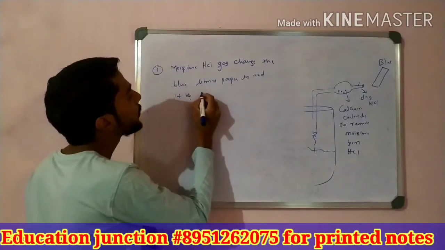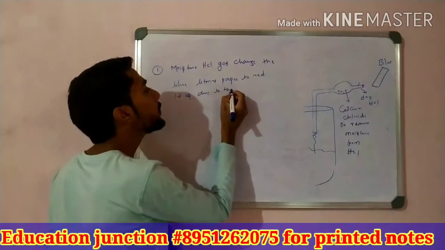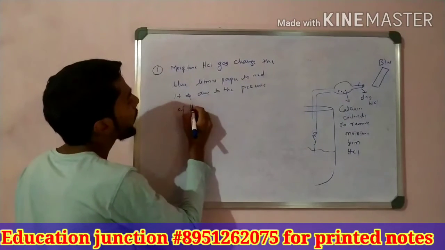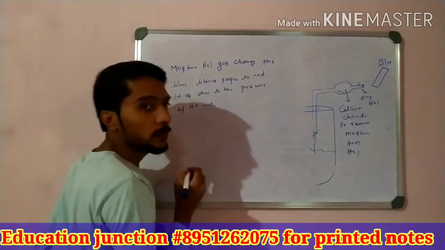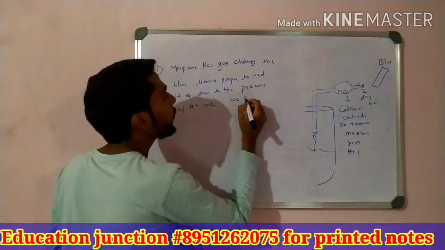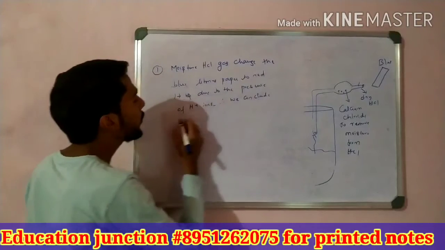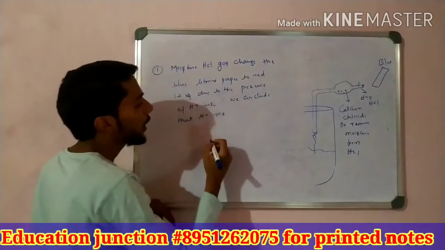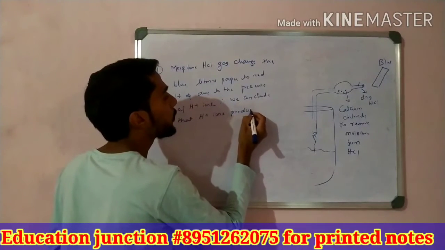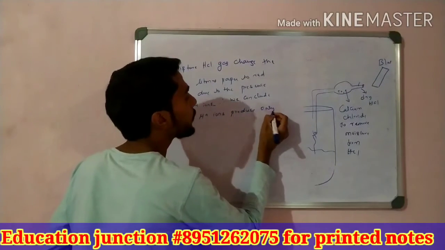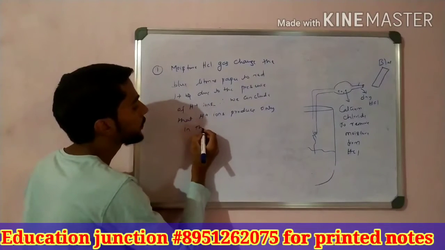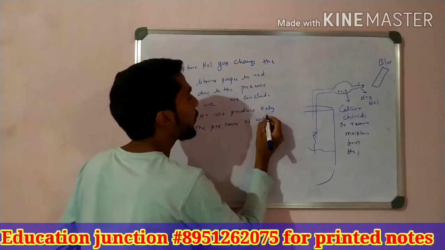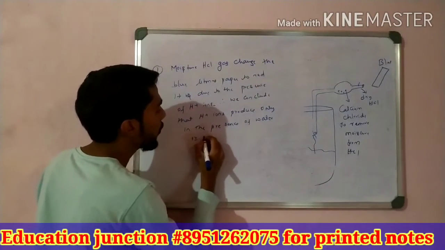It is due to the presence of H plus ions. Therefore, we conclude that H plus ions are produced only in the presence of water, or moisture.